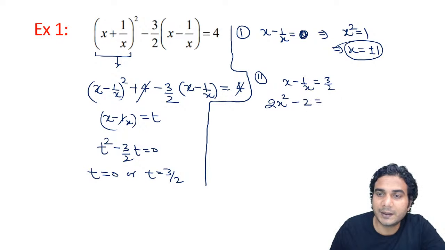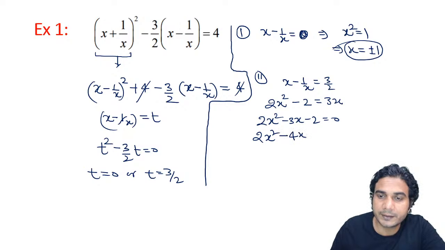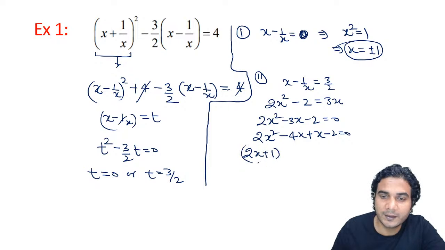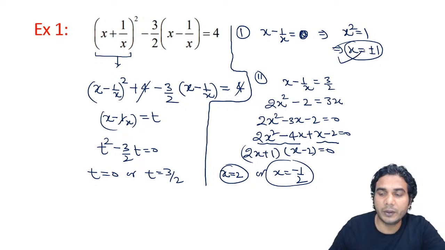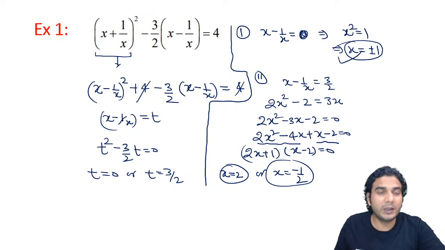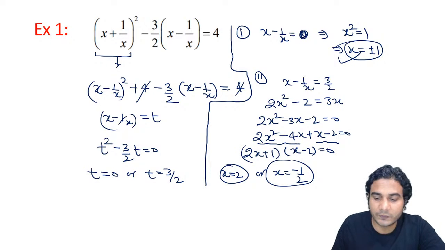minus 2 is equal to 3x. So you'll get 2x square minus 3x minus 2, and you can factorize this by splitting the middle term. So you can write 2x square minus 4x plus x minus 2 is equal to 0. So you'll get one factor as 2x plus 1 and the other as x minus 2. I'm directly writing it. You can pair these two terms and these two terms, and then you can factorize. So two values you'll get: x is equal to 2 is the first value, or x is equal to minus half as the other value. In the first equation you have already got plus minus of 1. So in total you are getting 4 values. So this is one example.